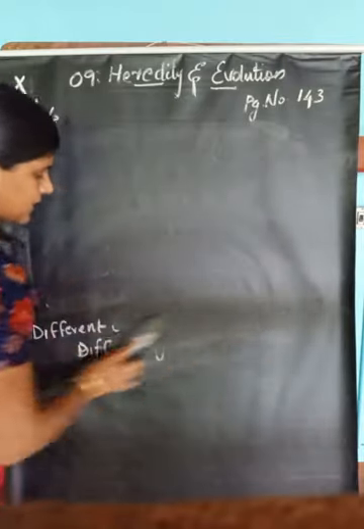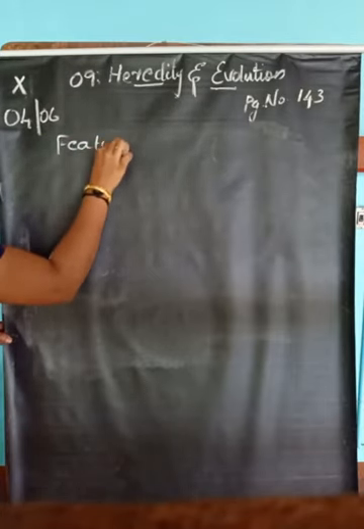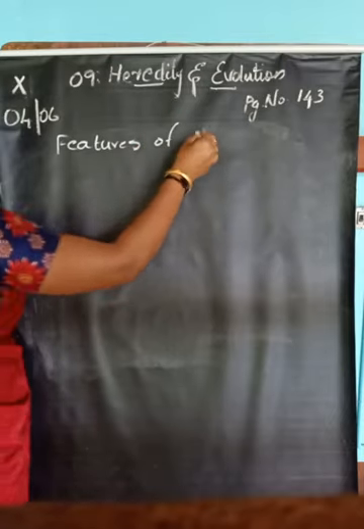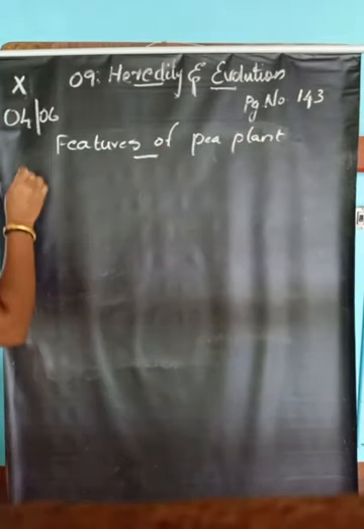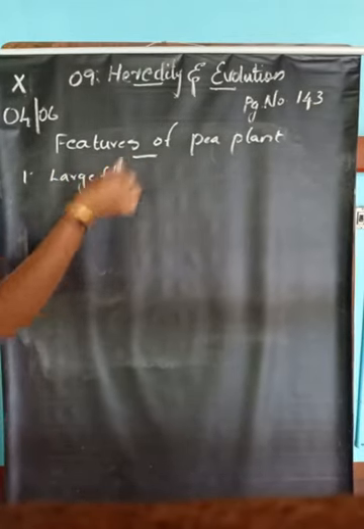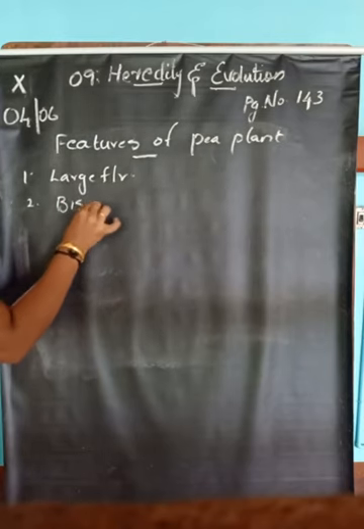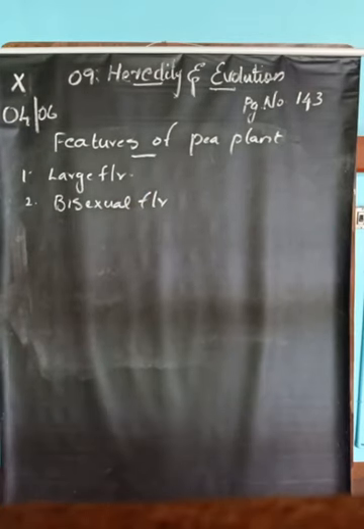Mendel selected the plant Pisum sativum accidentally, but Pisum sativum has some features. What are the features of the pea plant? The first feature is that it has a large flower. Second, it is a bisexual flower.